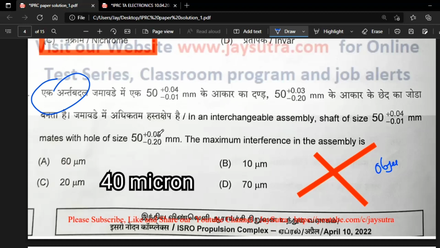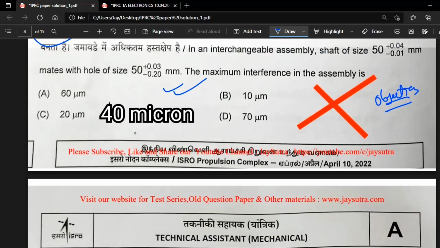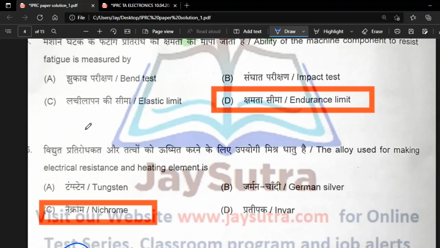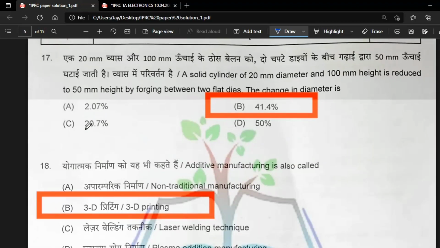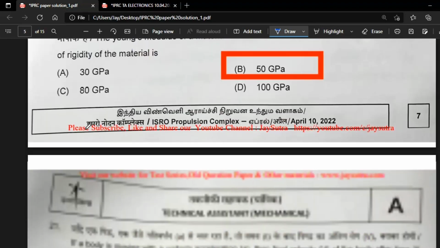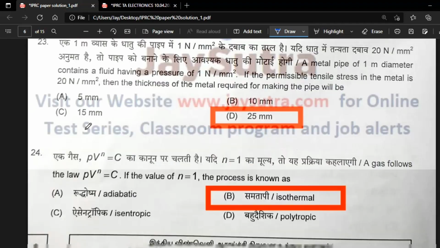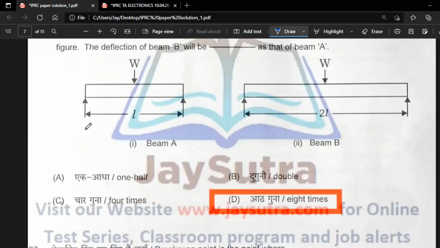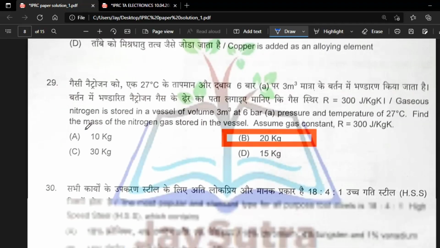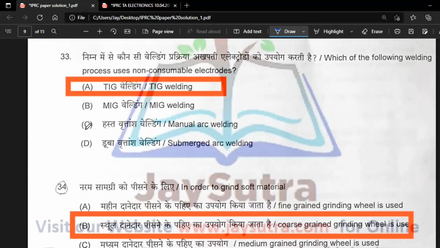Here see, this question, he told, is wrong, and you can make an objection about it, because here the option should be 40 micron, but no such option is available. That's why, according to us, you can make an objection to this question. Otherwise all the questions are correct, only one question is here for objection.